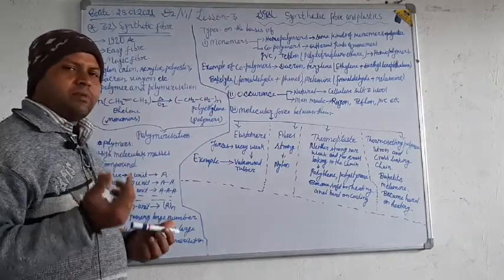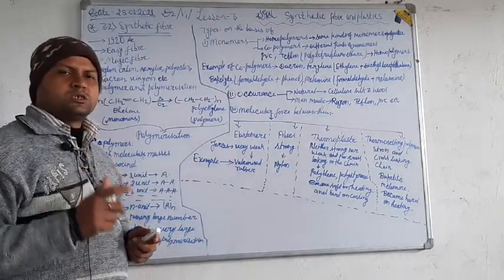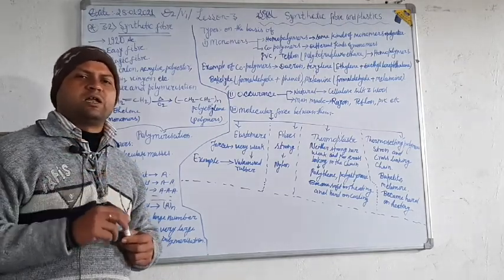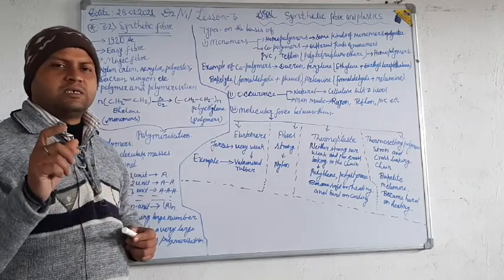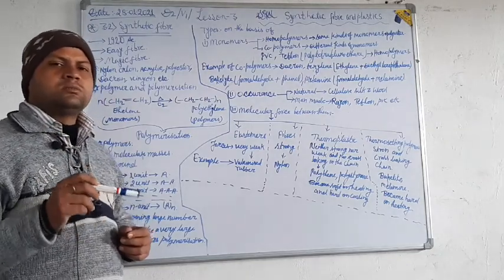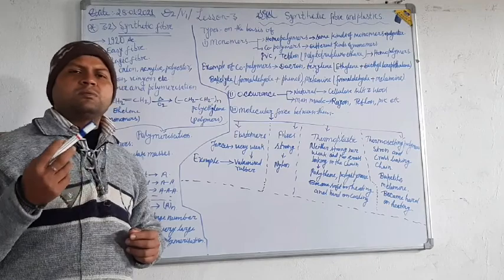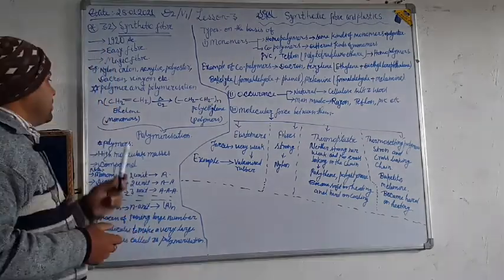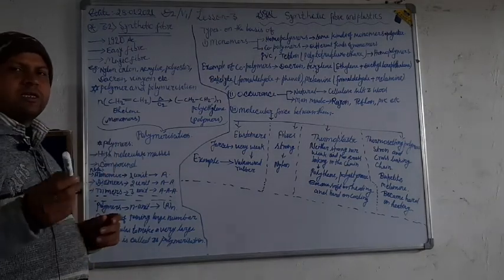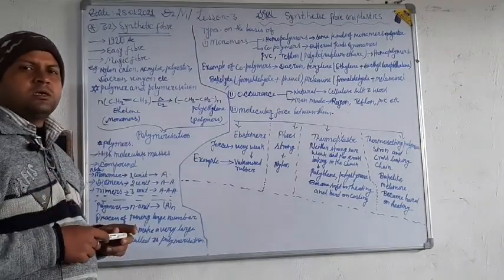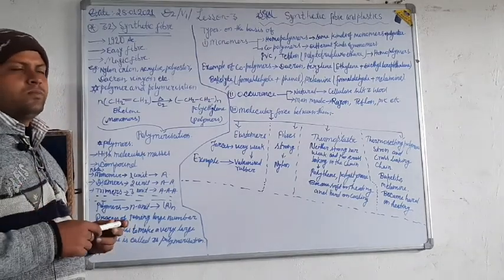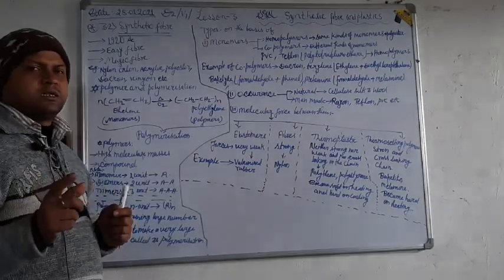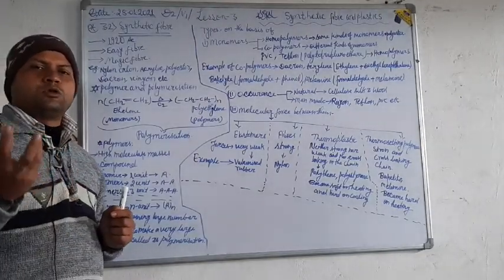How is it made? The process by which synthetic fiber is made is called polymerization. It involves monomers joining to form polymers. For example, ethylene. When ethylene is heated in the presence of oxygen, we get polythene.